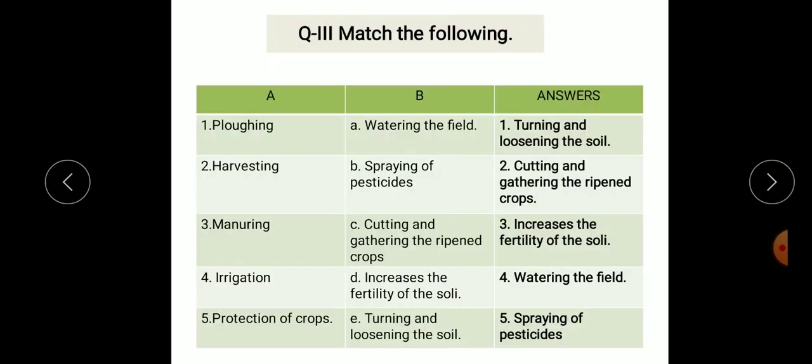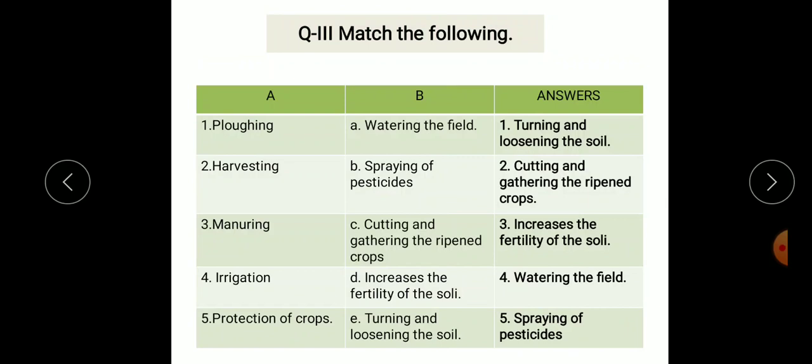The third main question is match the following. First one, plowing. The correct option is turning and loosening the soil. Second is harvesting. Harvesting means cutting and gathering the ripened crops.